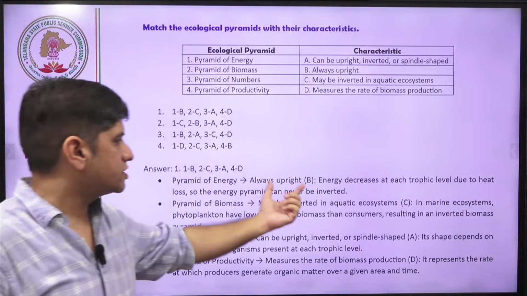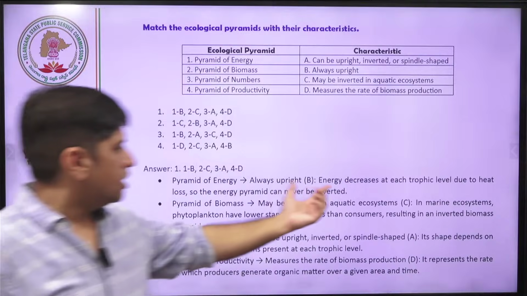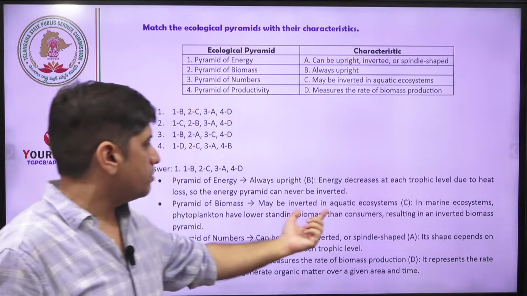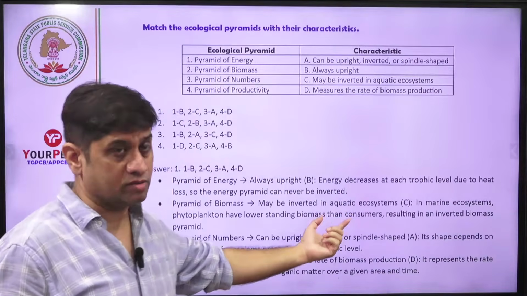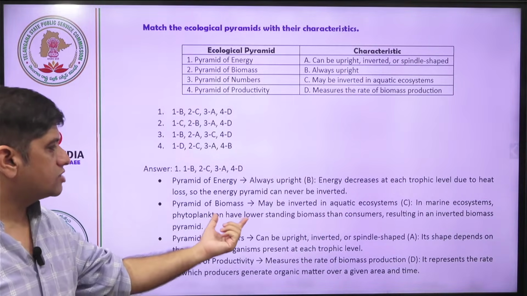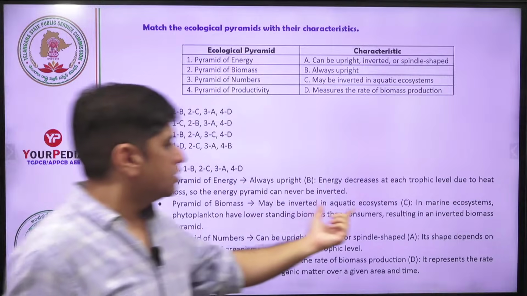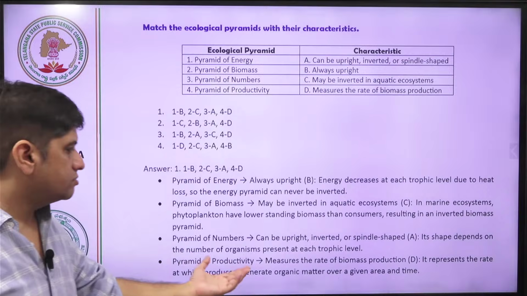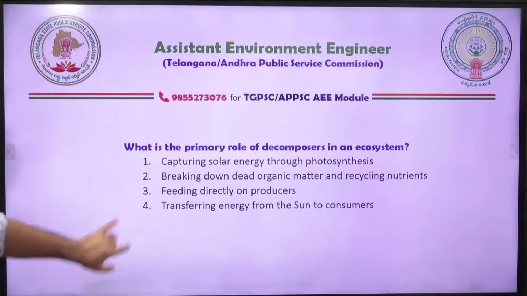Pyramid of energy is always upright because energy decreases at each trophic level. Pyramid of biomass may be inverted in marine ecosystem, like phytoplankton has lower biomass than fish or consumer. Pyramid of number can be upright, inverted, spindle type, depending on number of organisms present at each trophic level. Pyramid of productivity, rate of biomass production.